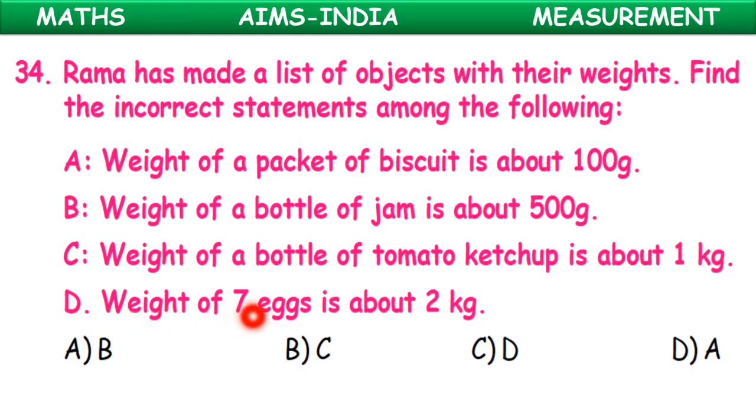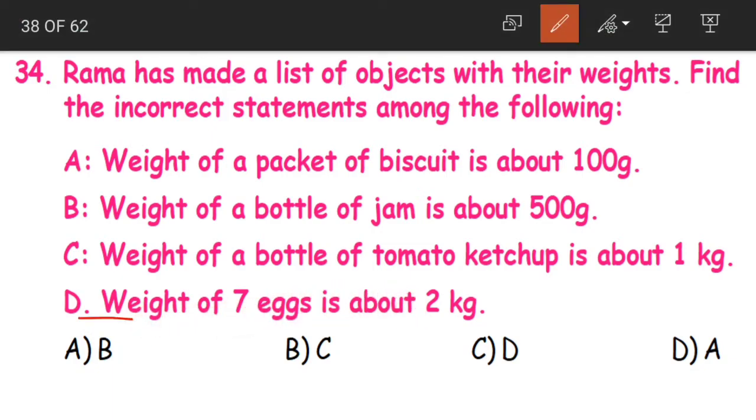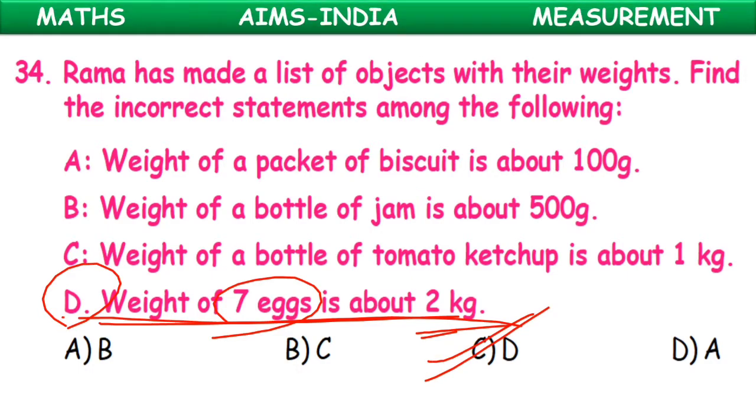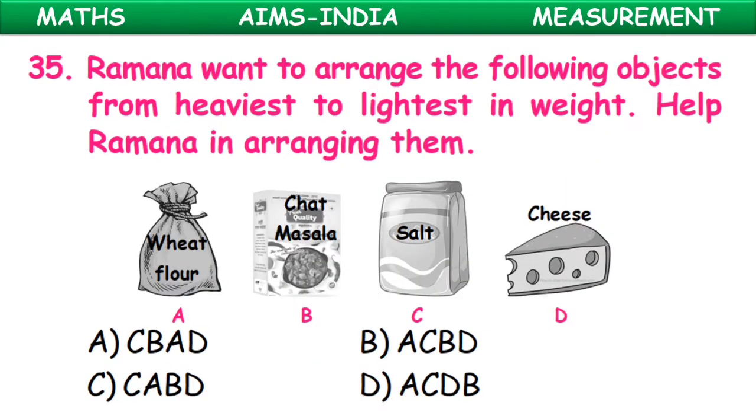Next D, weight of 7 eggs is about 2 kgs. This is wrong, children. Yes, the weight of 7 eggs is not equal to 2 kgs. It will be less than 2 kgs. So option D is the wrong statement here. So that becomes our correct answer for this question.